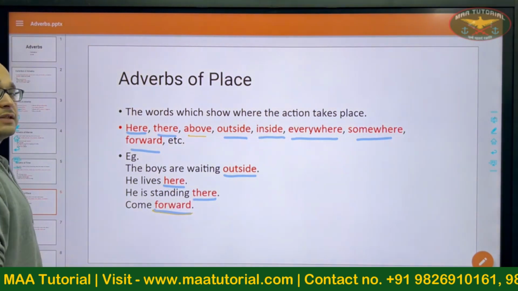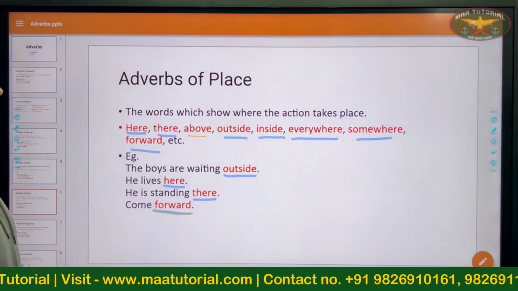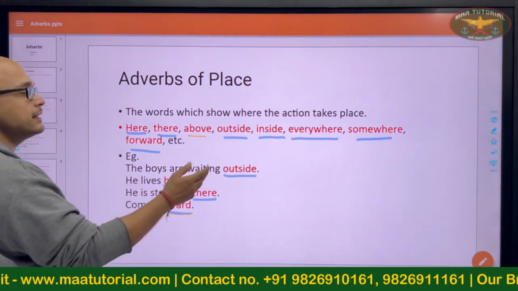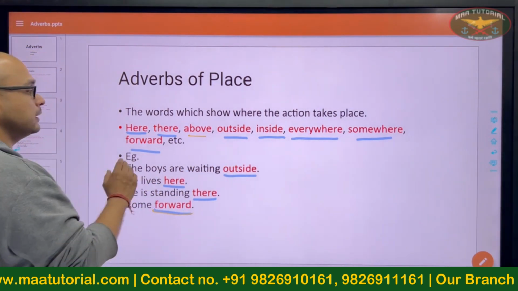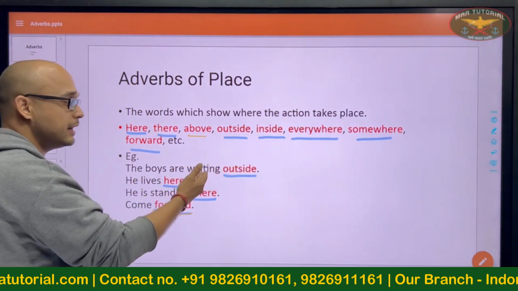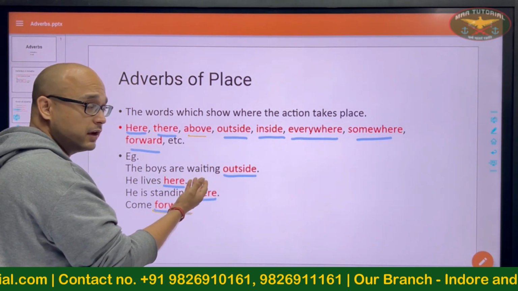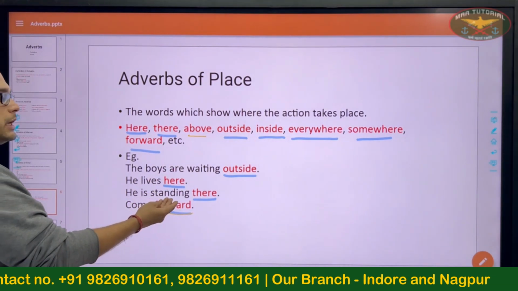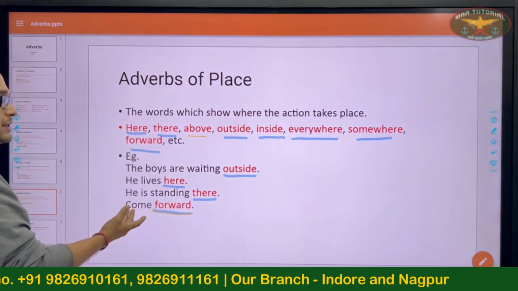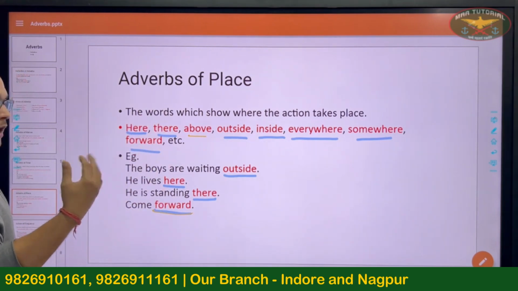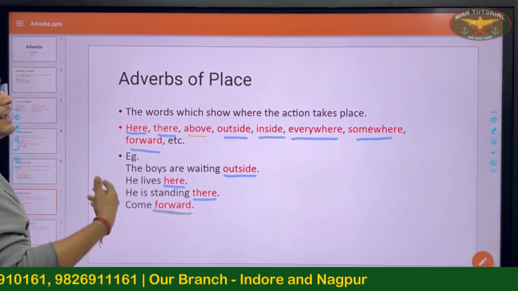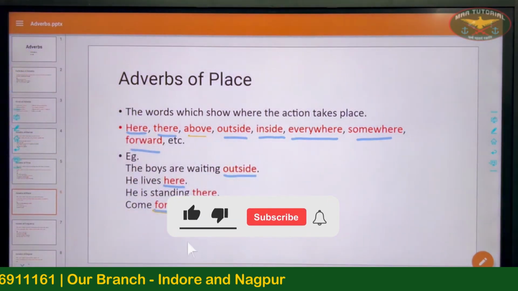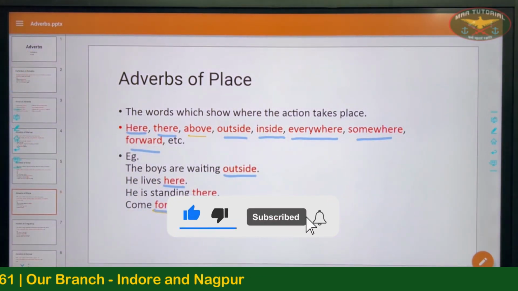If I say the boys are waiting outside the classroom, then it will become a preposition there. But since it is not being followed by a noun, it is not connecting a noun to the rest of the sentence. Therefore, it is an adverb here, an adverb of place. Where are they waiting? They're adding some meaning to the verb waiting: outside; to the verb lives: here; to the verb standing: there; to the verb come: where? Forward. So all of these words are adding meaning, telling about where an action is taking place. Hence they are adverbs of place.